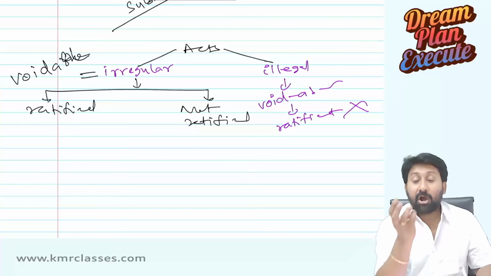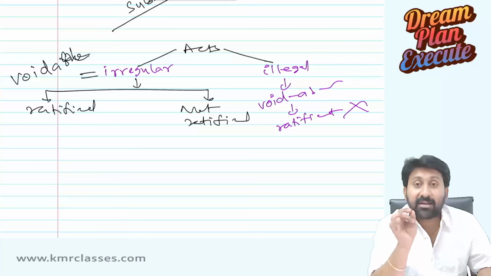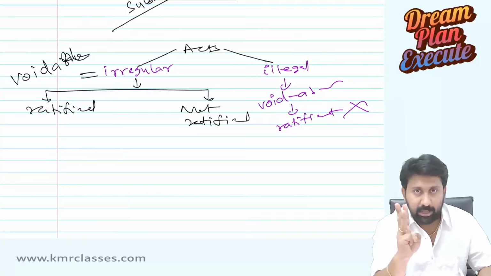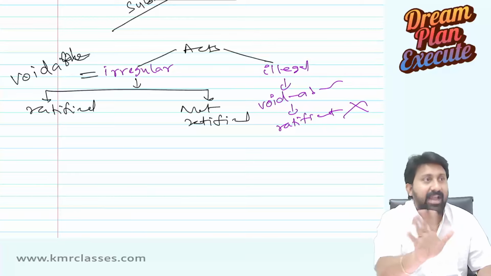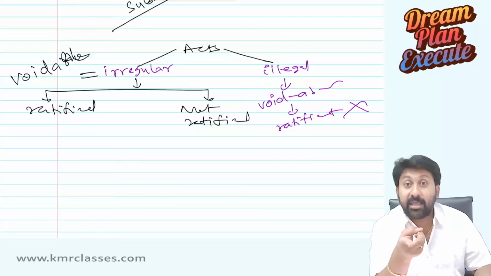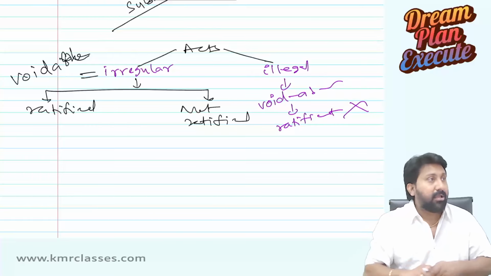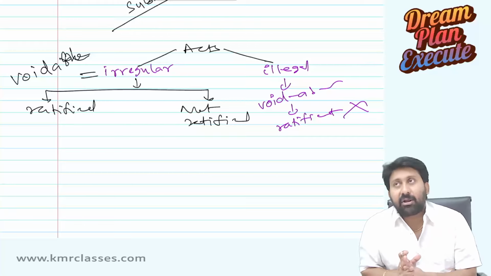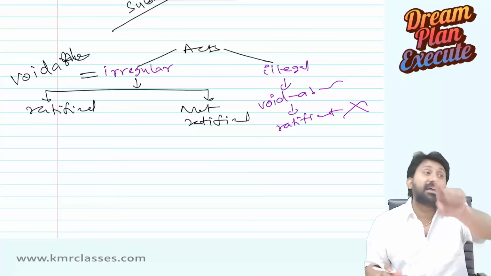Listen to my language first. A contract can start as valid, voidable, or void, but can end as valid or void only. Voidable ending will not be there. Voidable should turn either into valid or into void. Now listen carefully. The act done is irregular, not illegal. The act done is valid, but the way in which they have done it is not valid.